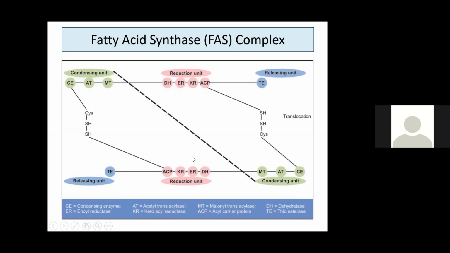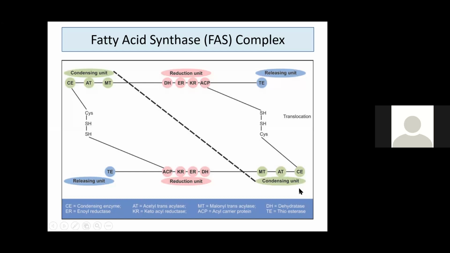See here, the figure of the multi-enzyme complex. Even in the exam you have to draw the figure of the multi-enzyme complex in this way. It has 3 units: condensing unit, reducing unit, and releasing unit. It is a dimer. Here, one monomer and another, they are arranged in an anti-parallel fashion. See here, in anti-parallel, in that way they are arranged.